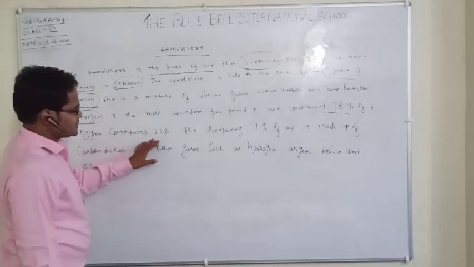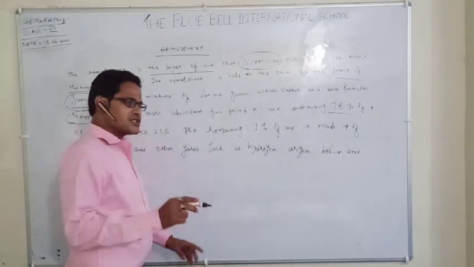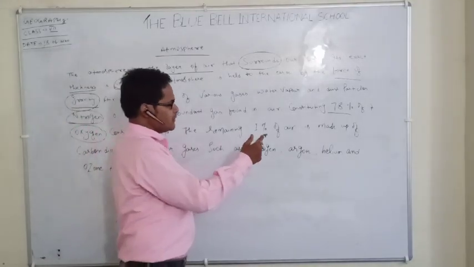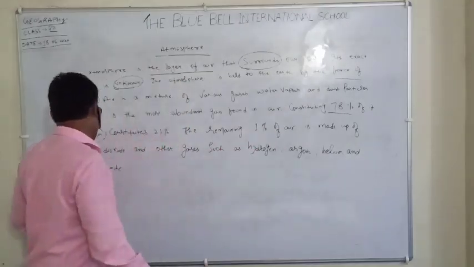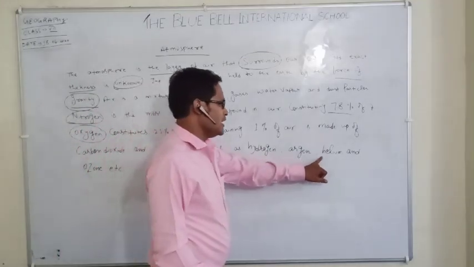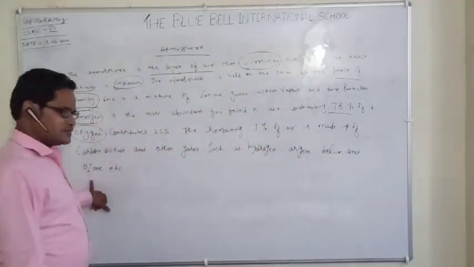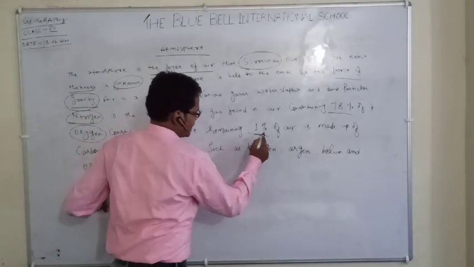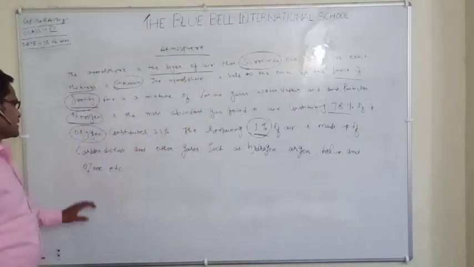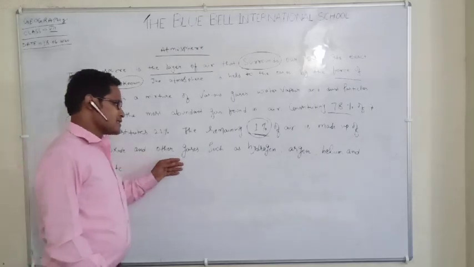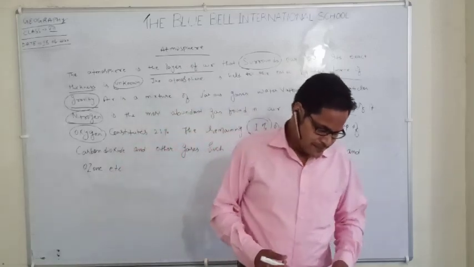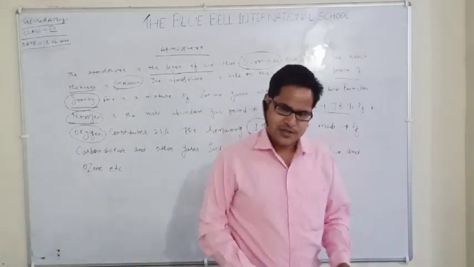Oxygen is the second gas, which constitutes 21%. The remaining 1% of air is made up of carbon dioxide and other gases such as hydrogen, argon, helium, and ozone. Now, the next point is the importance of atmosphere. So come on board.